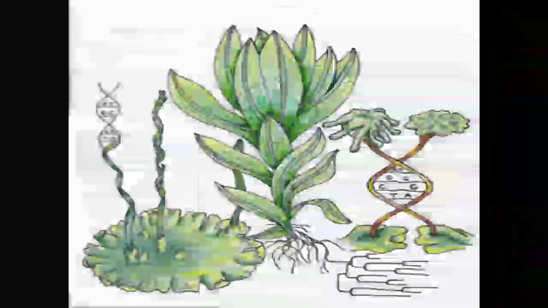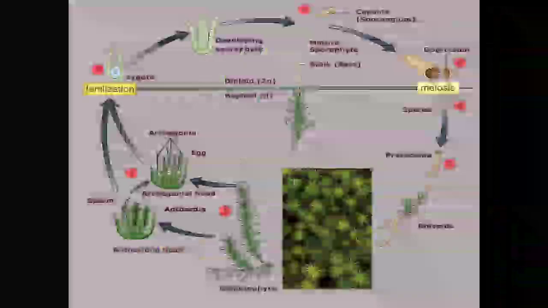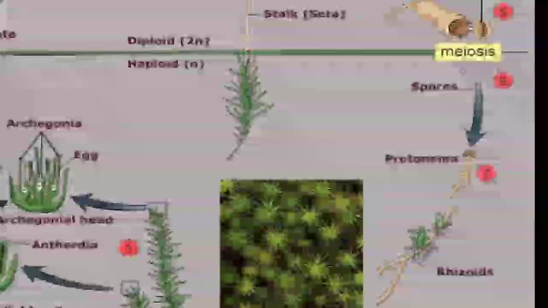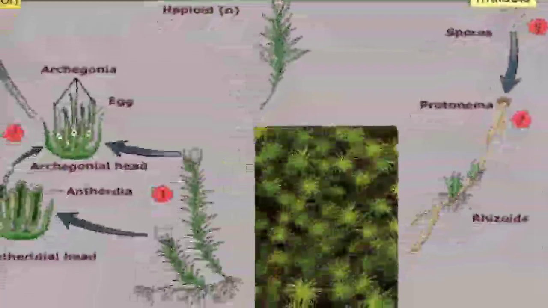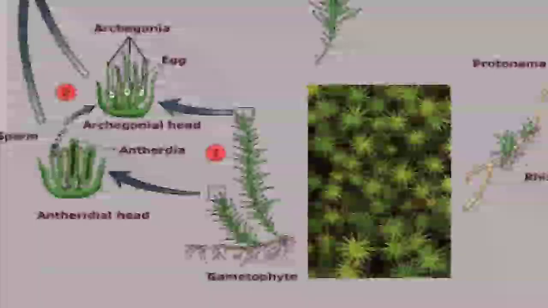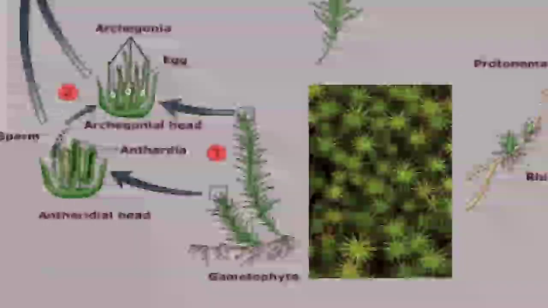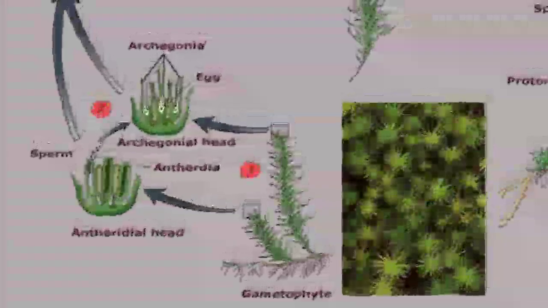This is also the structure of Funaria, the moss. You can find here the life cycle, with haploid and diploid phases. In this picture you can find many mosses, and in the gametophytic phase the two gametes, eggs and sperms, are formed.